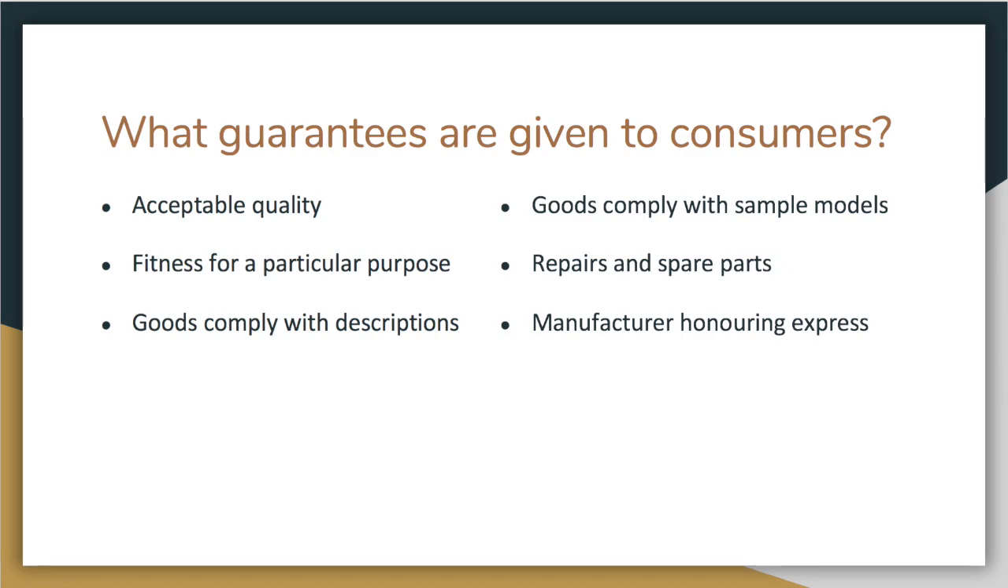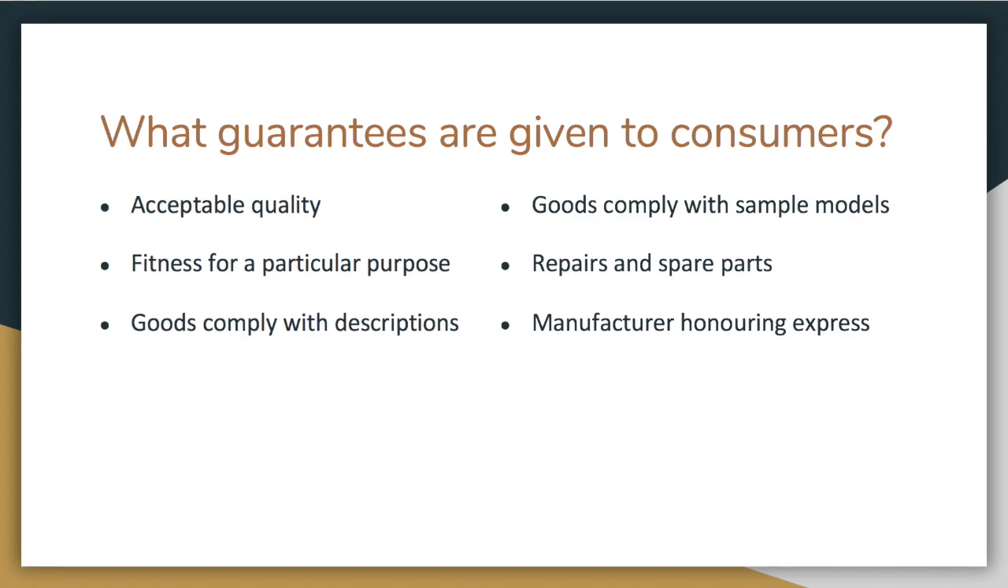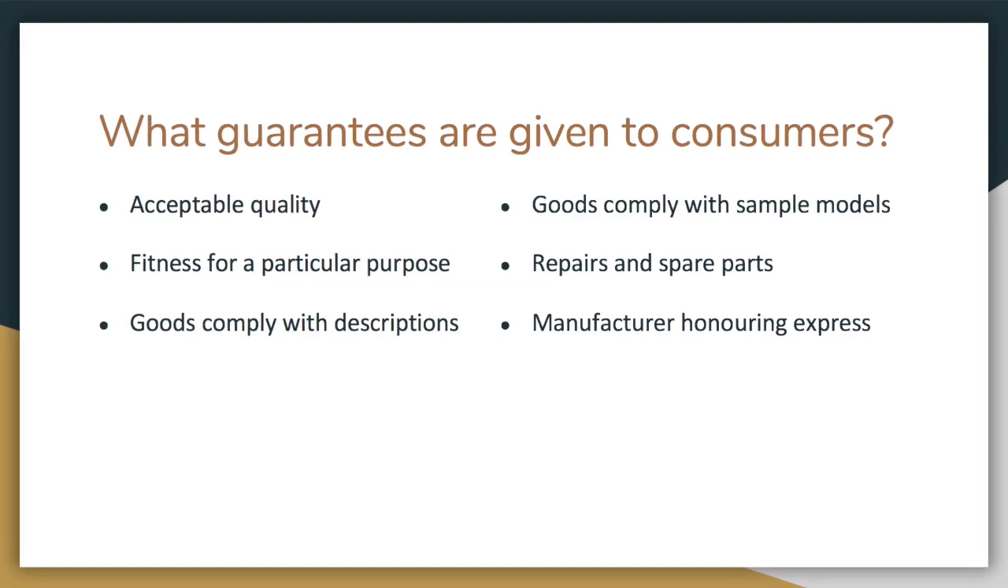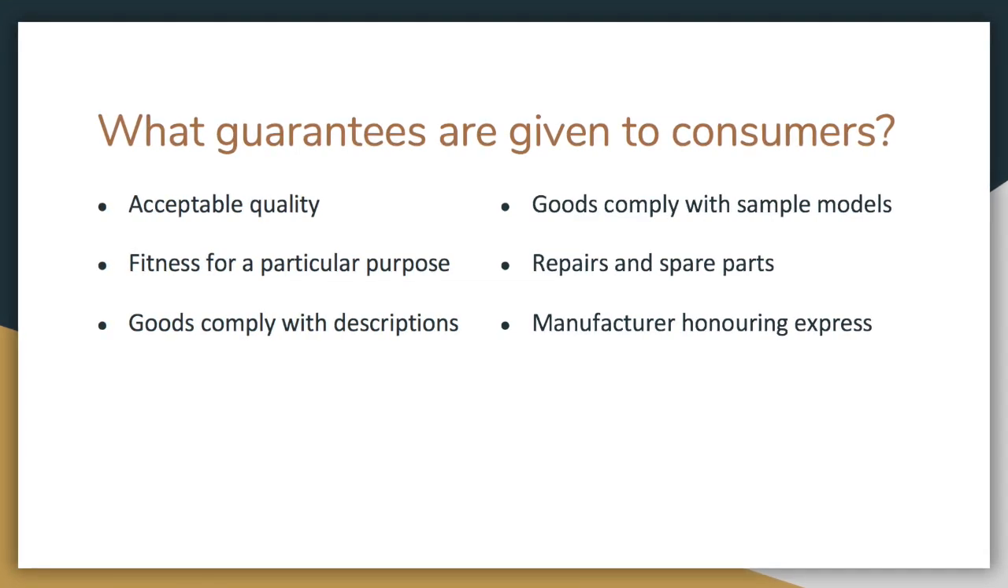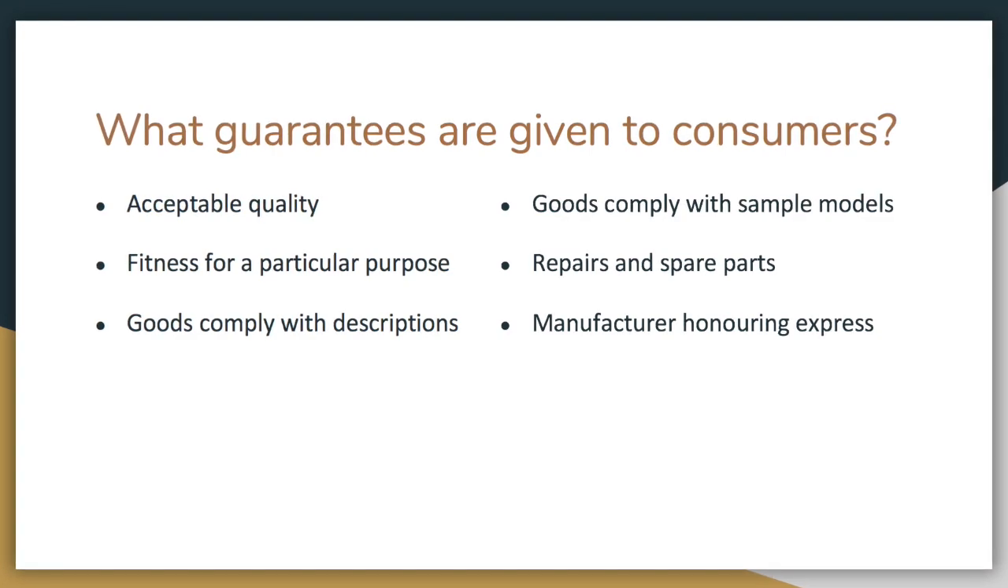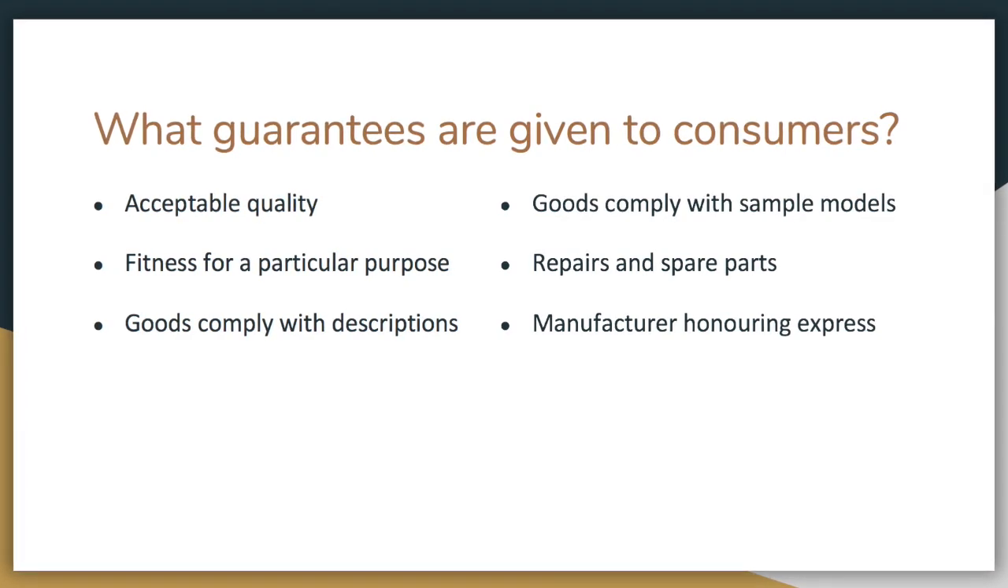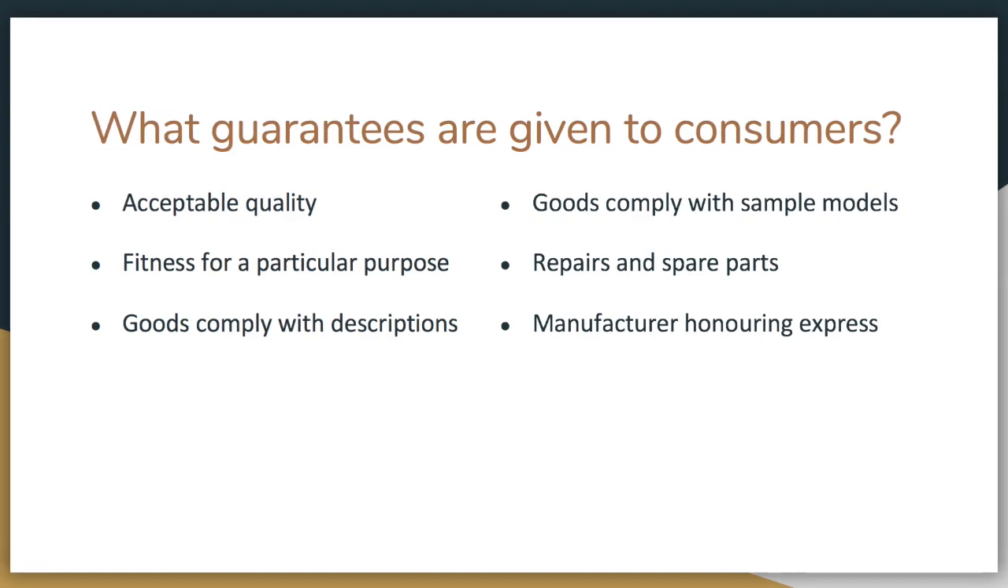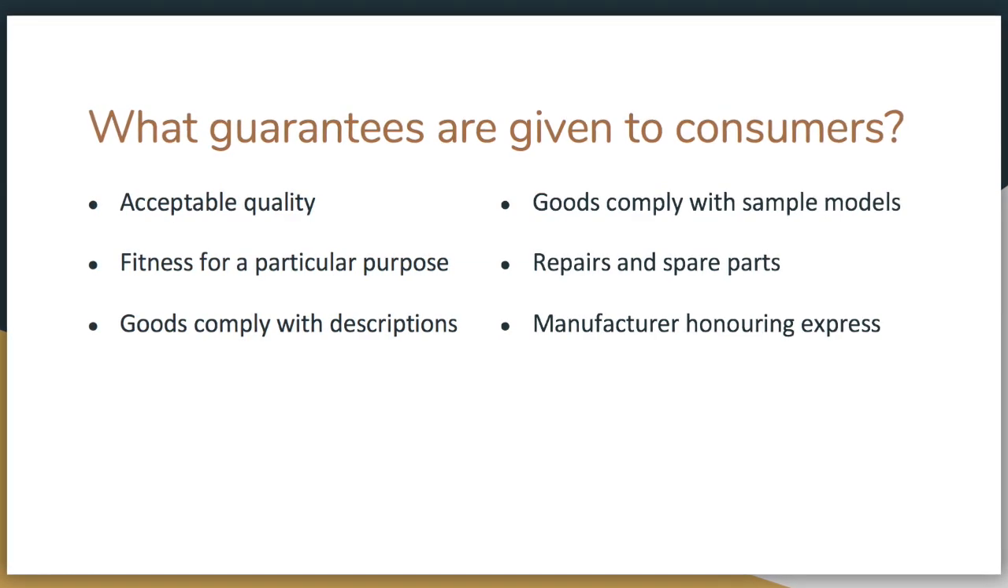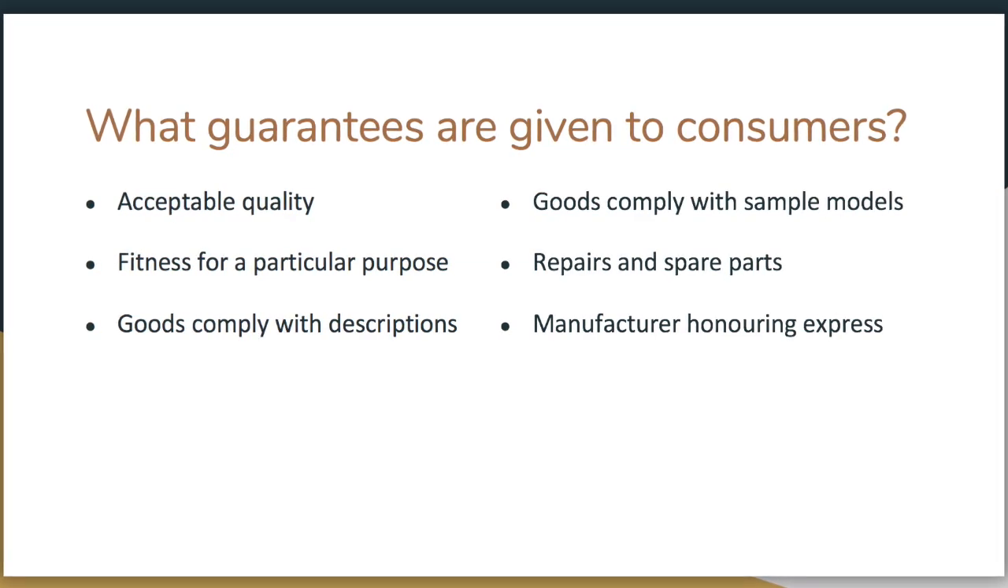Guarantee as to acceptable quality means where goods are supplied to a consumer, the goods are of acceptable quality. Second one is guarantee of fitness for a particular purpose. For example, if a consumer goes to the mall to buy a vacuum cleaner, then the cleaner must be able to achieve the purpose of vacuuming.